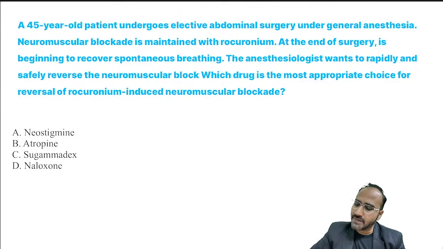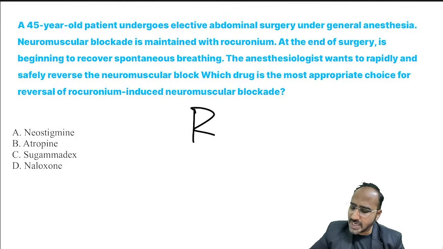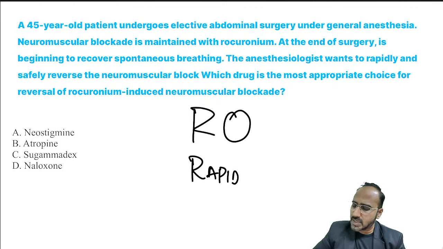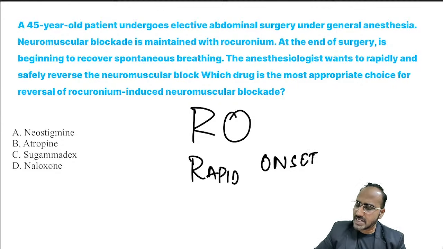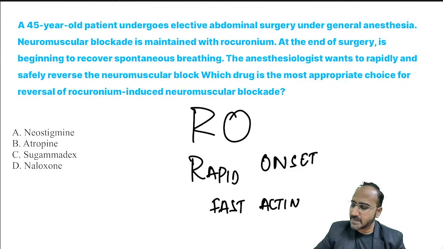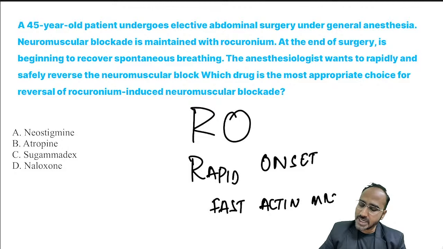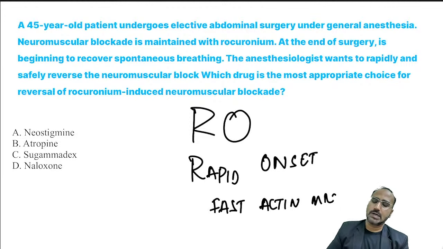Next, guys. A 45-year-old patient undergoes elective abdominal surgery under general anesthesia. A muscle relaxant such as rocuronium is given. Whenever anyone tells me rocuronium, I'll write RO of rocuronium. That tells me it has rapid onset, it is a fast acting muscle relaxant. At the end of surgery, the anesthesiologist wants to rapidly and safely reverse the neuromuscular block. Which of the following drugs is most appropriate for reversal of rocuronium-induced neuromuscular blockade?